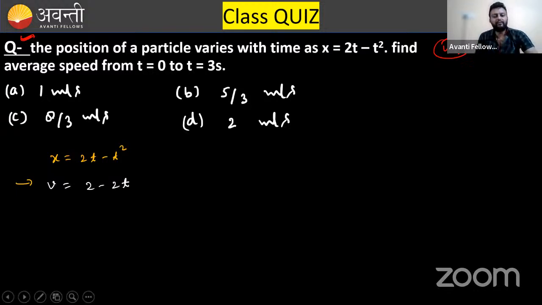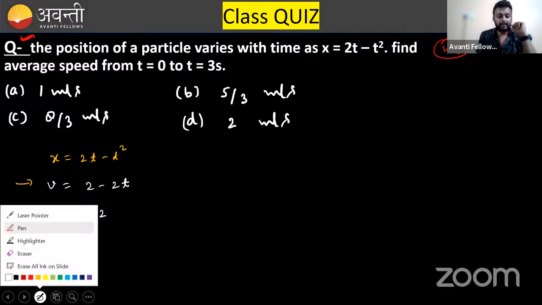Is it clear to everyone? Differentiation, just differentiation, nothing else. And if I solve for the acceleration, acceleration will be minus 2. Now I know that this acceleration is nothing but retardation. Minus sign is showing the retardation.